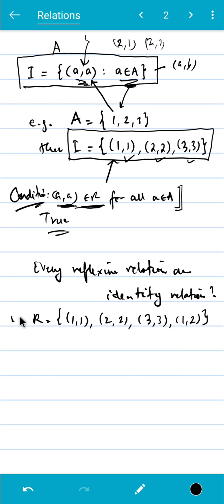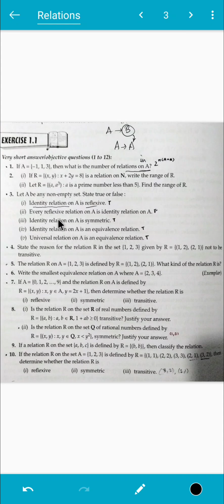This will still be reflexive even though it is not an identity relation. It is not an identity relation because it has this element, which is not of the form (a, a). But it is reflexive because it has all these elements (a, a) in R. So to answer the question, every reflexive relation on A is an identity relation, the answer is false.